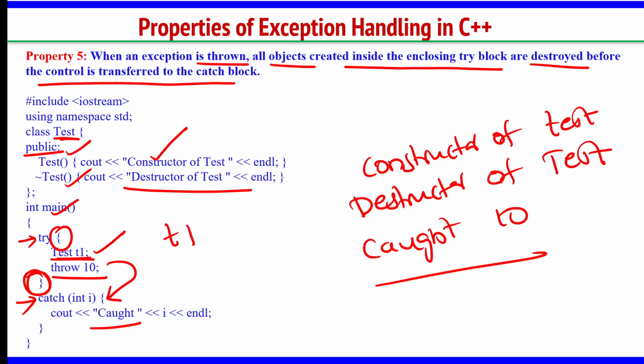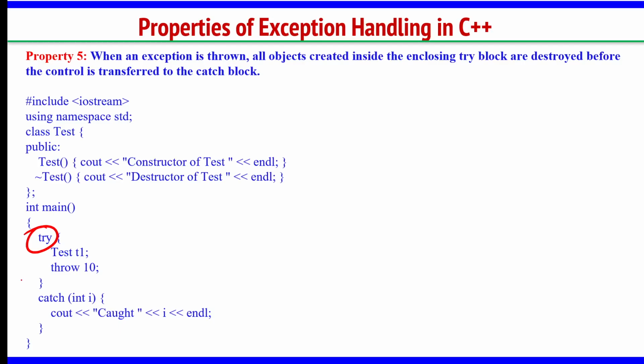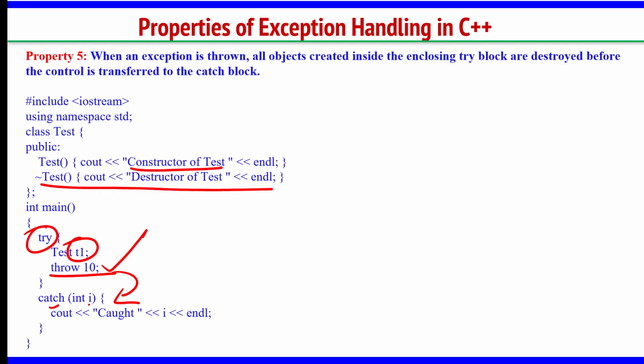The point here is that whenever you create an object in a try block, before the control is transferred from this throw to the catch block, this destructor will be executed. Anyhow, the constructor will be executed immediately once you create an object. After that you may have so many statements, but before you shift the control using this throw to this catch block, the destructor also will be executed.